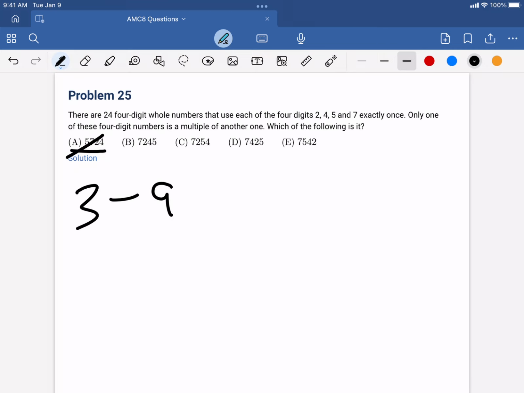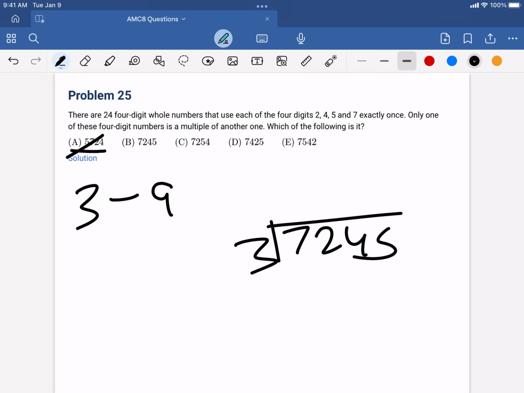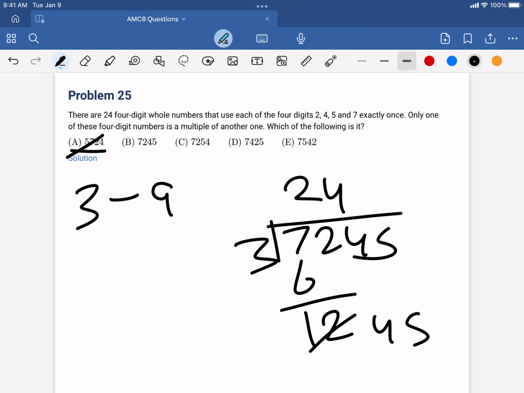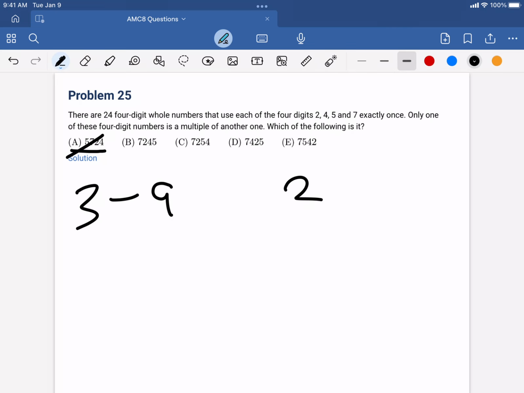And if we divide the second one, 7245, divide by 3, we get 2, 6, 12, 4, and then 45, and then 15. So we see 1 is not a number, so this one doesn't work at all. So we can get rid of all this.